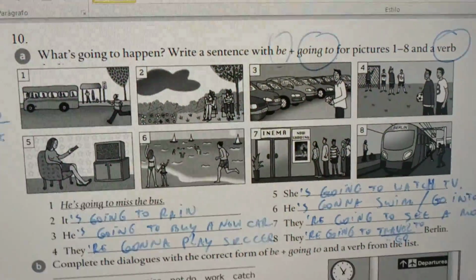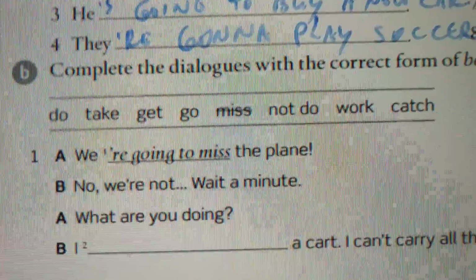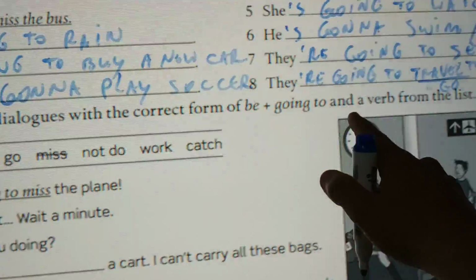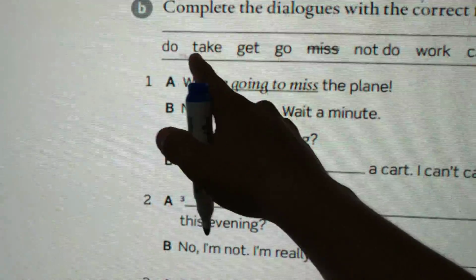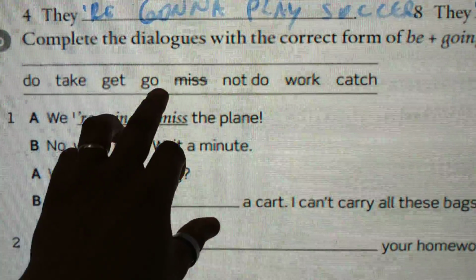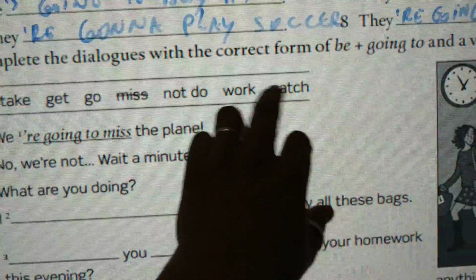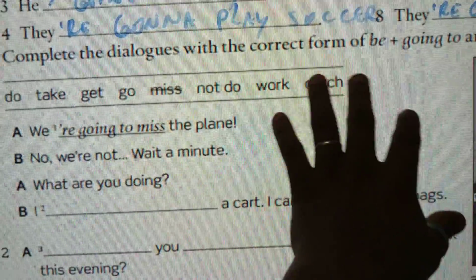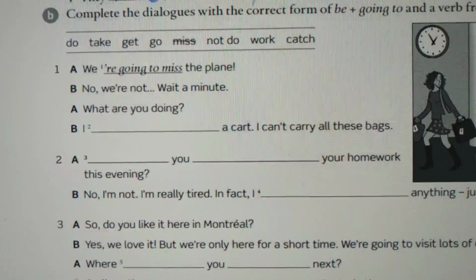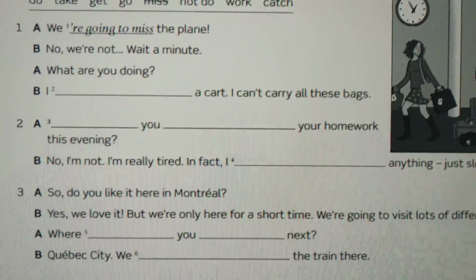Okay, now that we know the future with going to, let's go for part B. Because it says, complete the dialogues with the correct form of be plus going to and a verb from the list. So we have these verbs. The verb do, take, get, go, miss, not do, probably the negative, and work and catch. All these verbs we must complete in the spaces, but maybe we don't need to use all of them, right? Not maybe, certainly we don't need all of them.